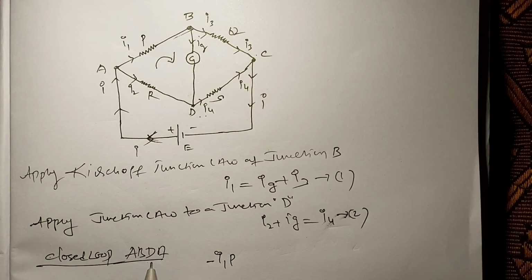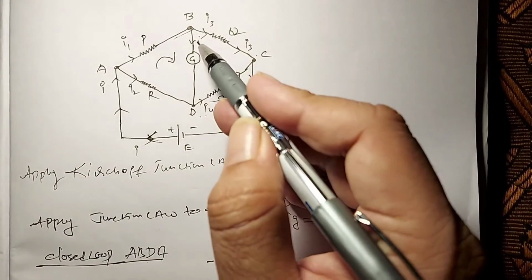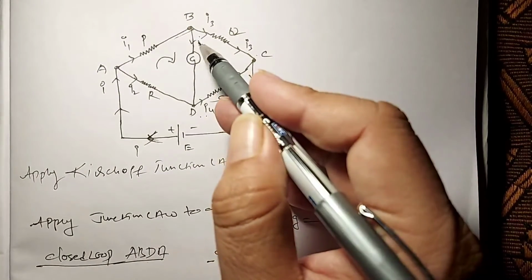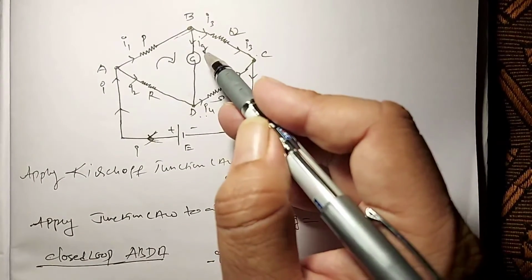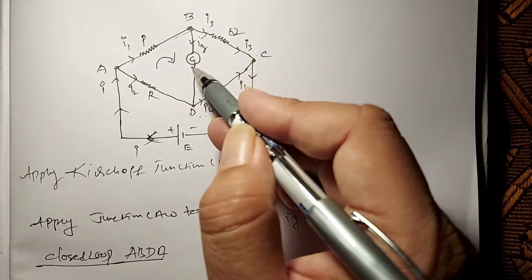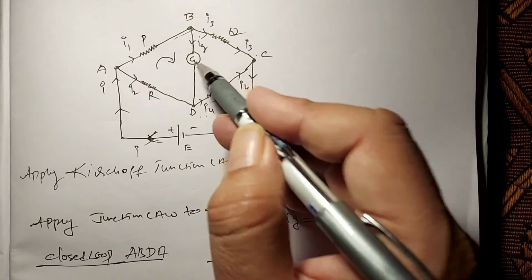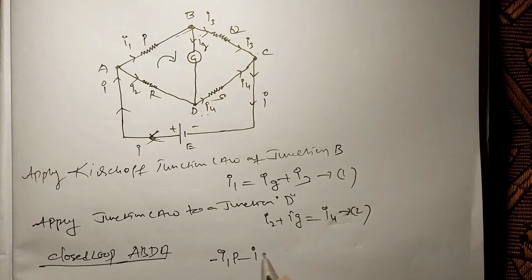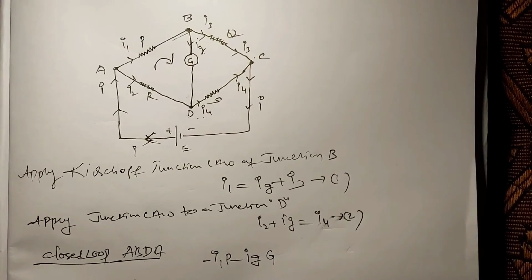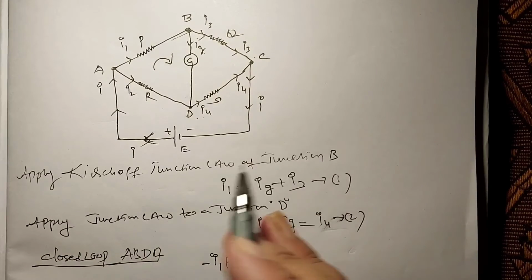Next BD. We are going B to D. The current is also going from B to D. Here the current is Ig and the galvanometer resistance is G. So here it is minus Ig into G. Right. Next path is DA.